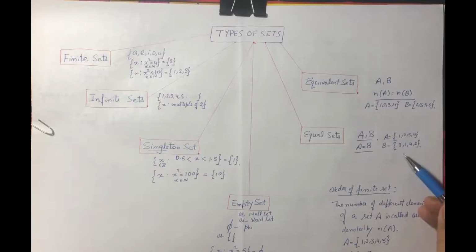So what we get from here, that order of the elements is immaterial. We only check the elements are same and their number is same. So here again both are equal sets.